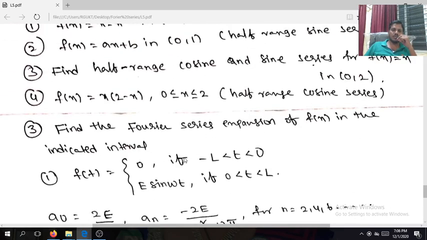Very simple chapter. In this unit, we have one more topic, the Fourier integral theorem. Next class, we will discuss the Fourier integral theorem, the problems on the Fourier integral theorem, and the existence of the Fourier integral theorem.